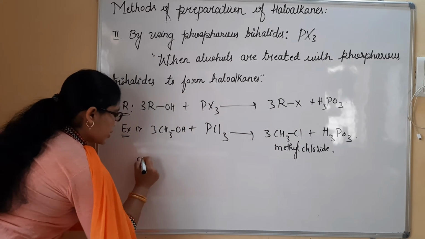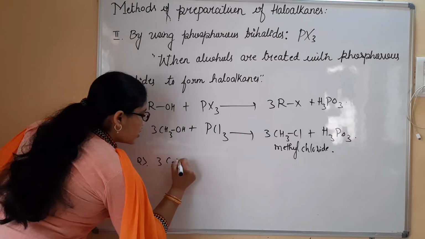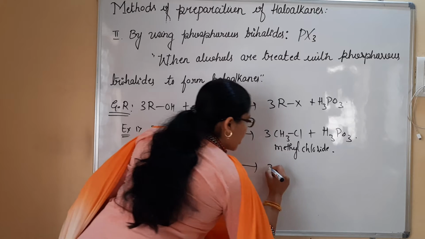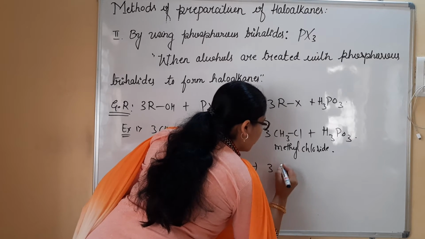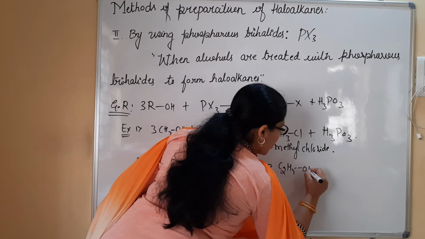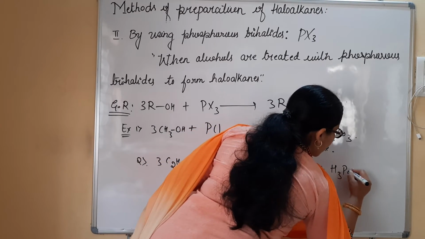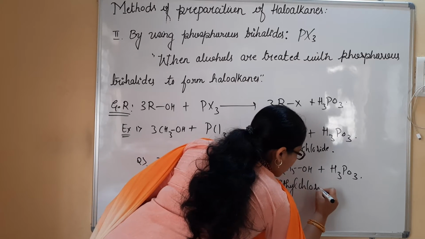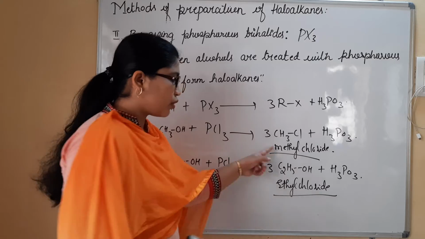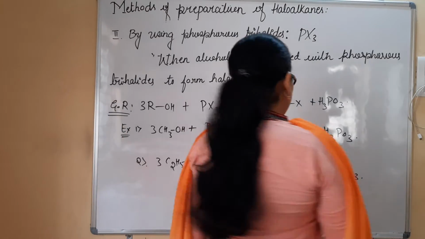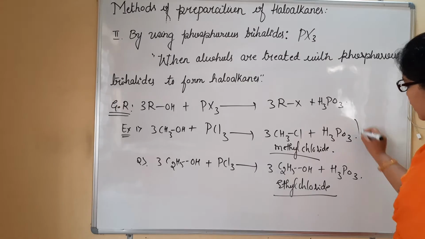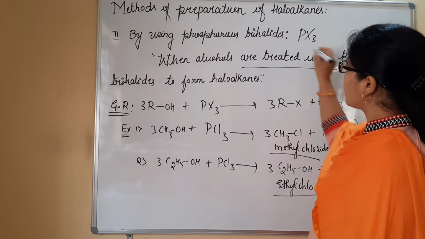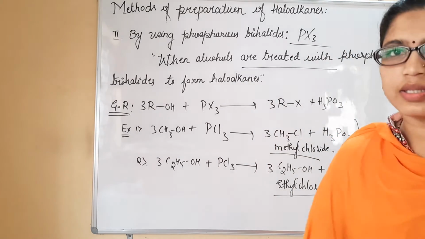Similarly, I have to consider a second example. 3 moles of C2H5OH, ethanol, is going to be treated with phosphorus trichloride. I am going to obtain 3 moles of C2H5Cl plus H3PO3. This is referred to as ethyl chloride, and the IUPAC name for it is chloroethane, and here I could write chloromethane. These are the examples. We can consider preparation of haloalkanes by using PX3, phosphorus trihalides.